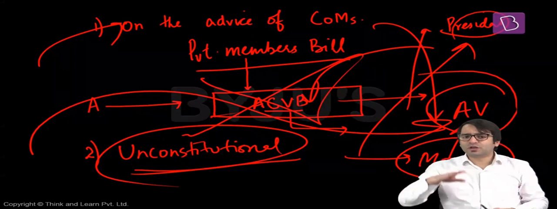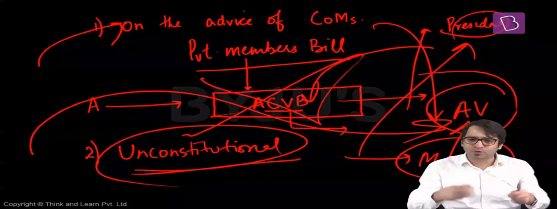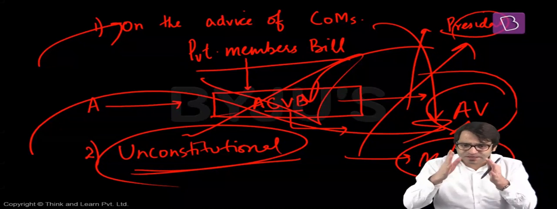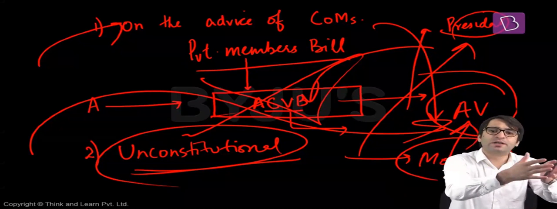So what are we talking about? We're talking about assent to bills. When the bills are passed by both houses of the Indian Parliament, they're sent to the President for approval, for signature, for assent. What are the options available with the President? Number one, the President may give his assent. When the President gives his assent, that means the President signs this bill, and the bill becomes a law. The law is now in operation.